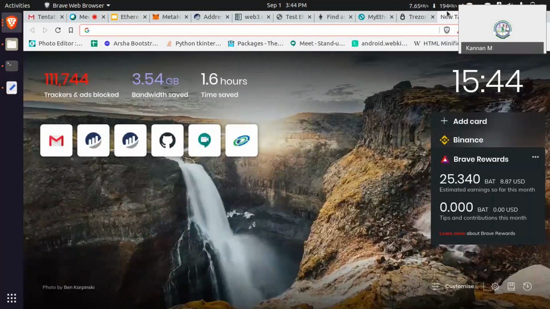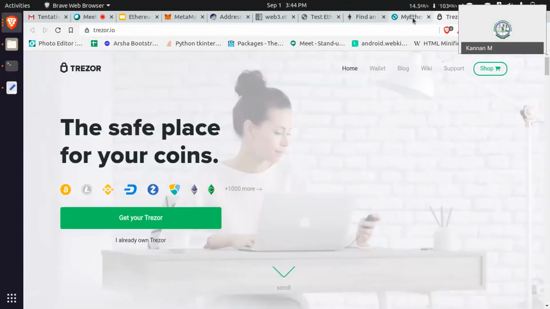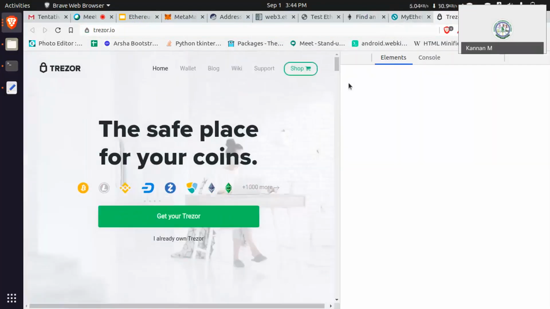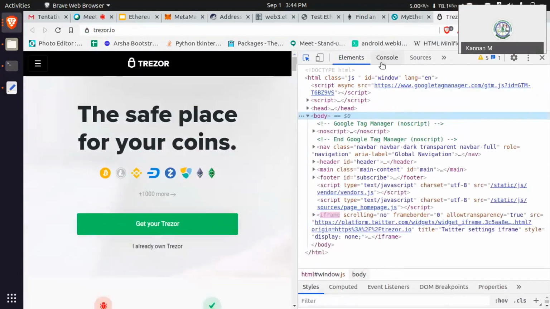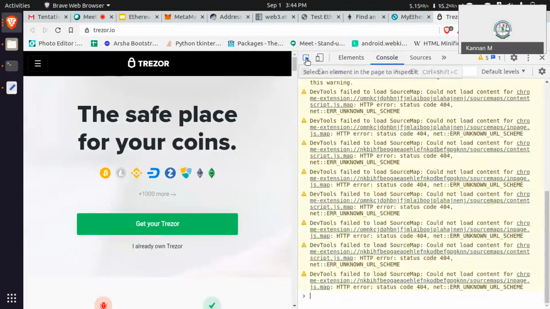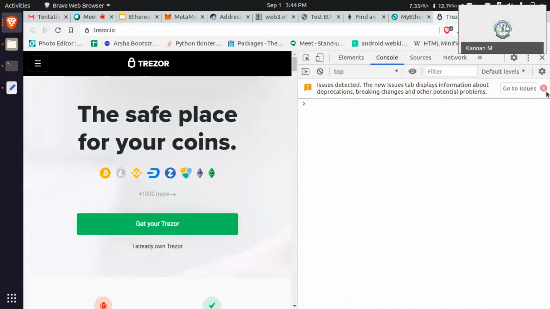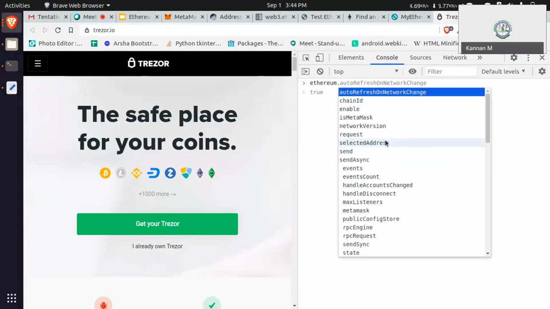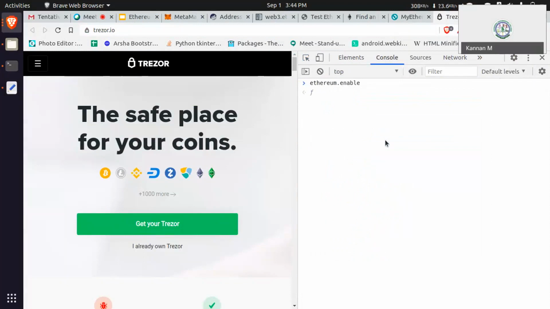Let me show that. Wait. While installing that MetaMask, it will ask in a pop-up. In that, it is showing it will do some injecting script. That is, I am showing Ethereum dot enable. This is one function.